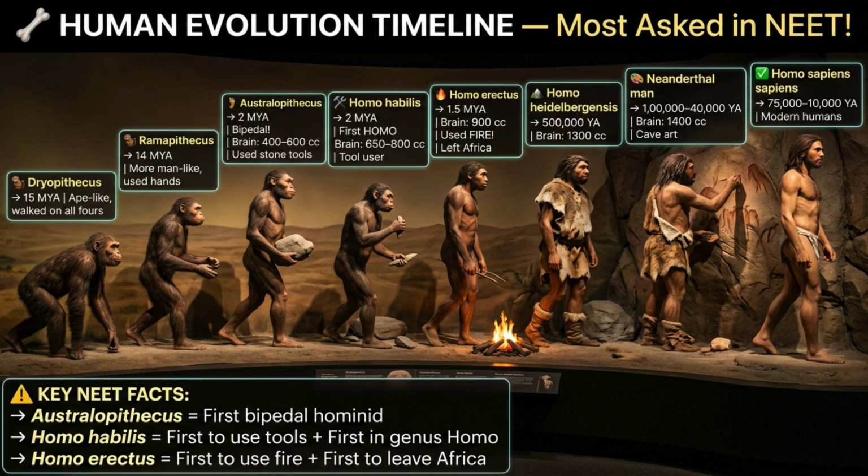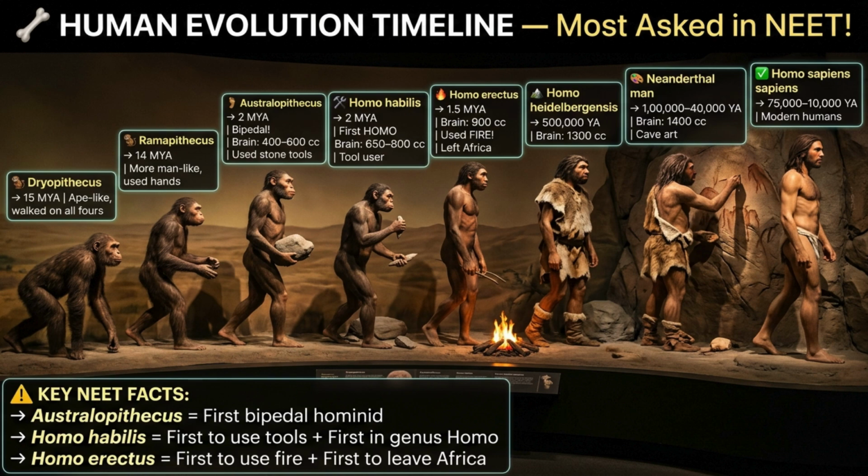Human evolution is where NEET consistently picks up 1 to 2 marks, and students consistently lose them by confusing the sequence. Let's fix that right now. Dryopithecus, 15 million years ago, fully ape-like, walked on 4s. Ramapithecus, 14 million years ago, slightly more man-like. Australopithecus, 2 million years ago. This is critical. Australopithecus was the first bipedal hominid, walked upright, had a brain capacity of 400 to 600 cc, used stone tools.